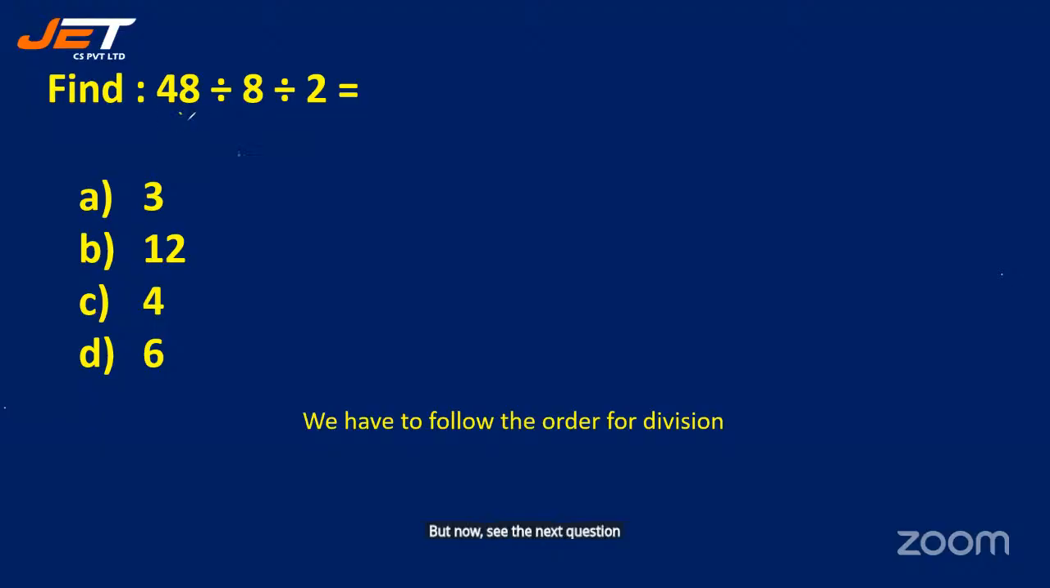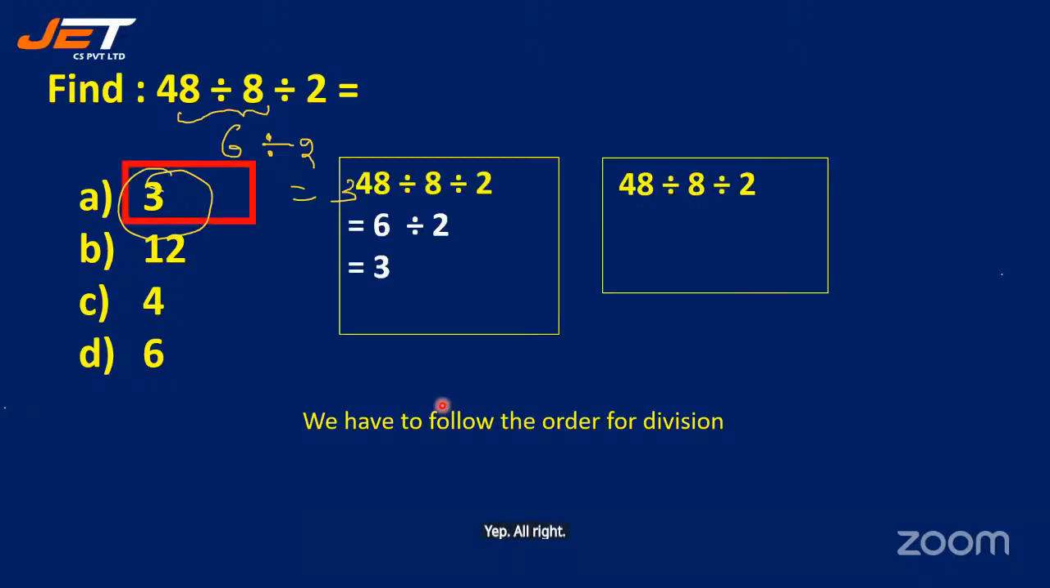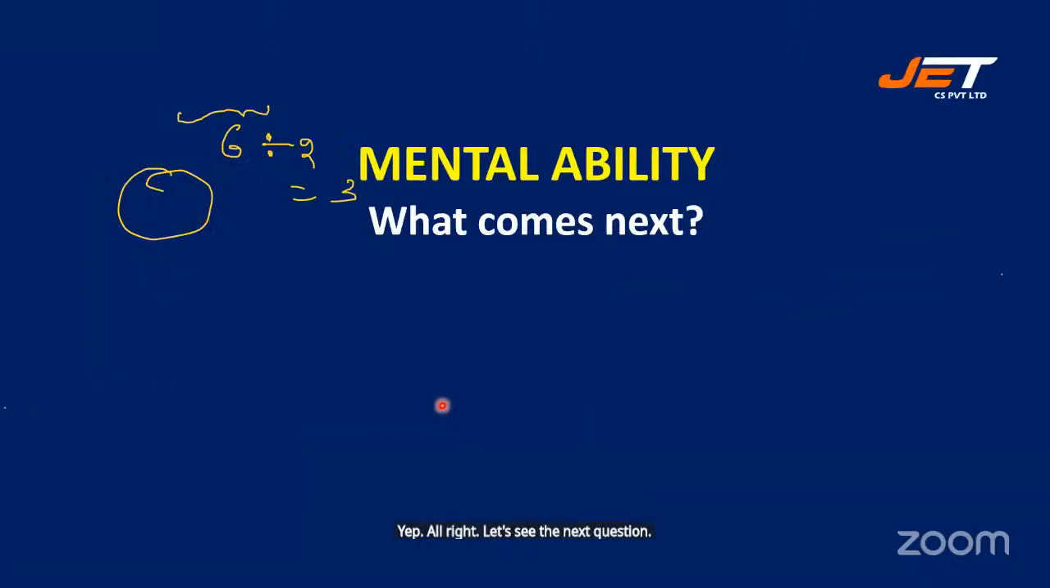Here we have 48 divided by 8. 6 8s are 48, isn't it? So 48 divided by 8 is 6, divided by 2, which is 3. So your option A must be the correct answer. Okay. All right. See the next question. Right. So here comes the mental ability. So just a second.